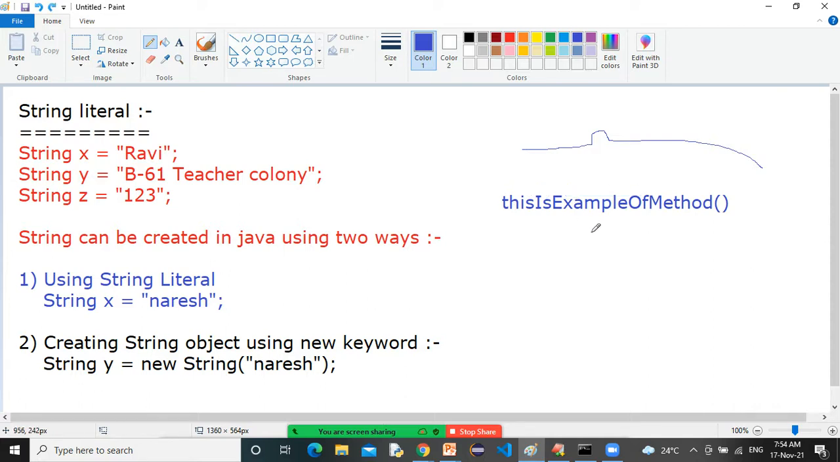So how would you recognize, sir? The first word is small, second one onwards capital, and then compulsorily there will be a symbol of parenthesis. Compulsorily there will be a symbol of parenthesis.